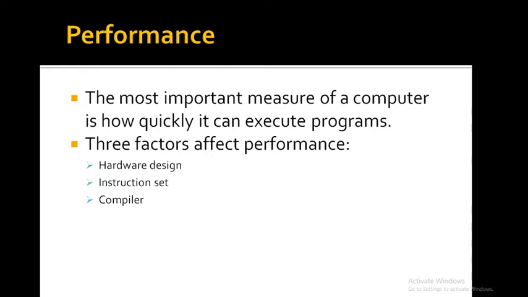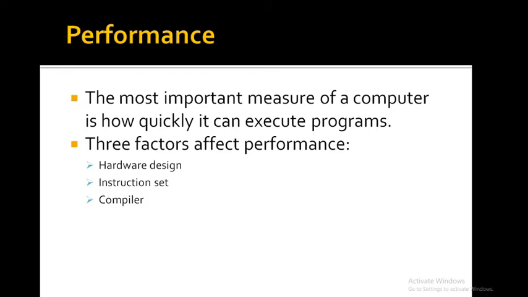The speed with which a computer executes programs is affected by the design of its hardware and its machine language instructions. Because the programs are usually written in a high level language, performance is also affected by the compiler that translates programs into machine language.